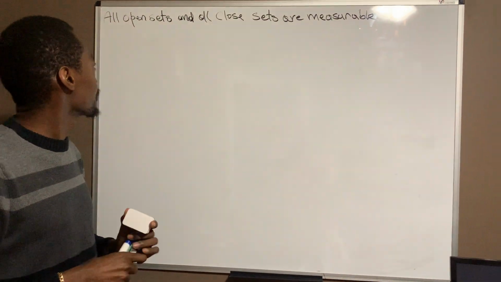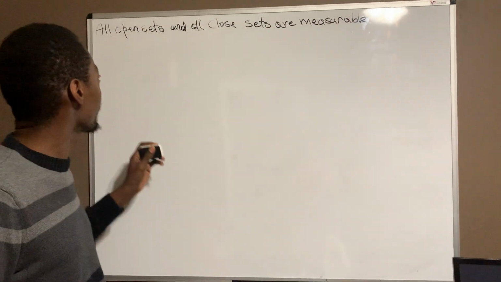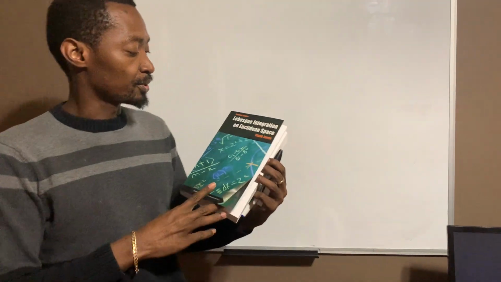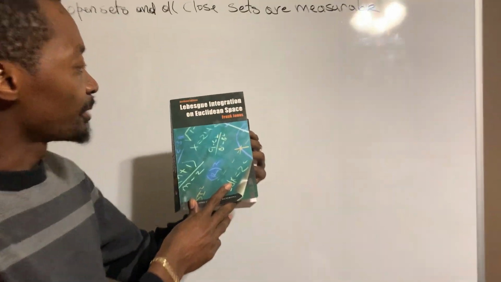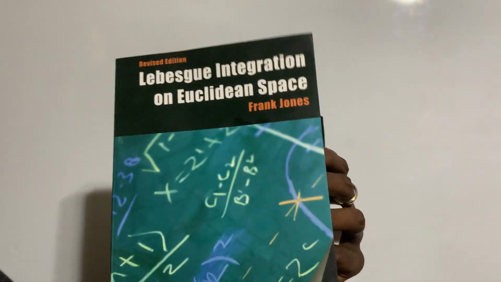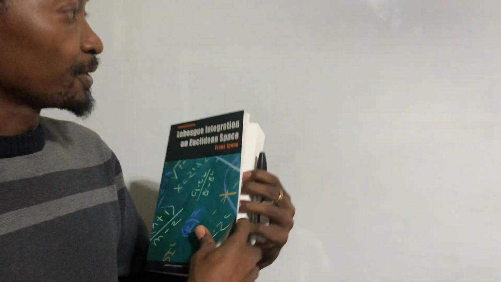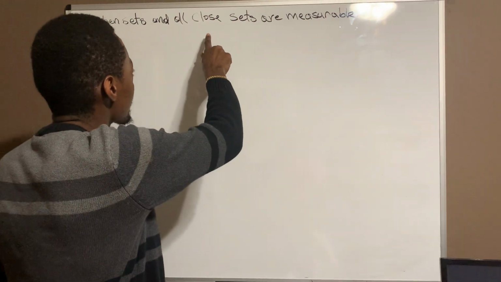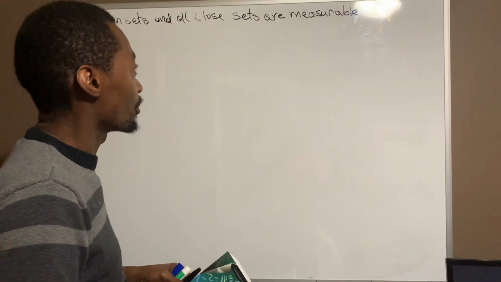Today, we're going to talk about a very important property. This property is actually listed in the book Measure and Integration on Euclidean Space by Frank Jones. It's stated that all open sets and all closed sets are measurable.